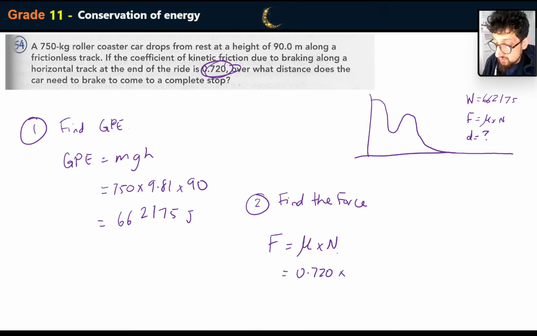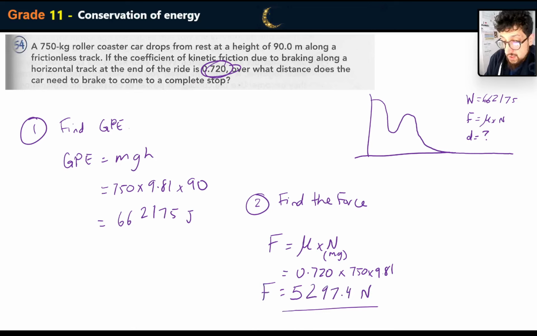Normal force, if you remember, is going to equal to mass times gravity. So that's going to be 750 multiplied by 9.81. 0.720 times 750 times 9.81. So we've just worked out the force. So we have the force and we have the total work.